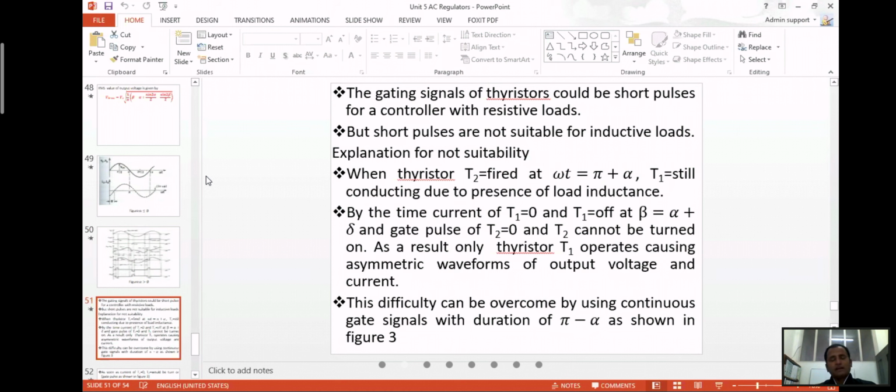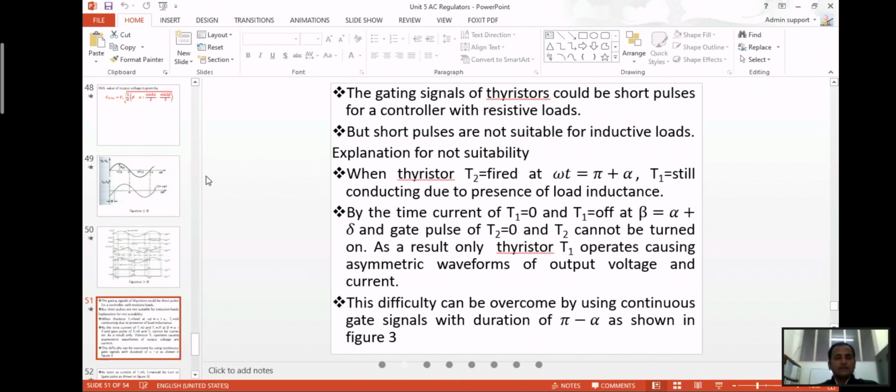In ideal cases, T1 should be off, then T2 should be on. But because of the nature of the load, T1 is not off at omega T equals pi. It keeps on conducting, it doesn't fall to 0, but goes beyond, to beta equals alpha plus delta.